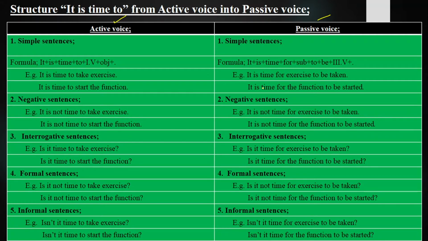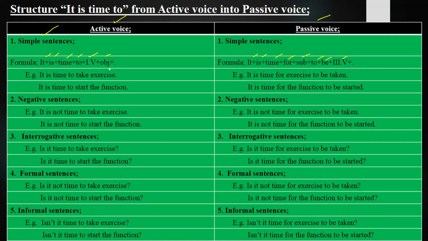And here we have a little bit of change in the formula, that is structurized and formalized. So we will be discussing the active and passive formula of the structure "it is time to". Simple sentences, those sentences which make a simple statement, are called simple sentences. The formula for that is: it is time to plus first form plus object, full stop. And in passive voice it is time for subject to be third form, full stop.